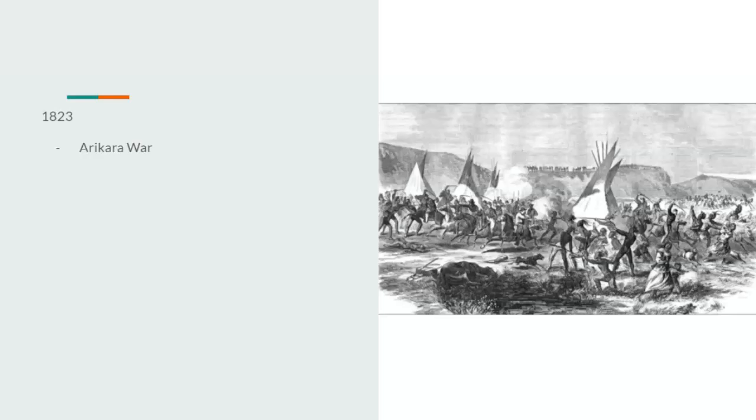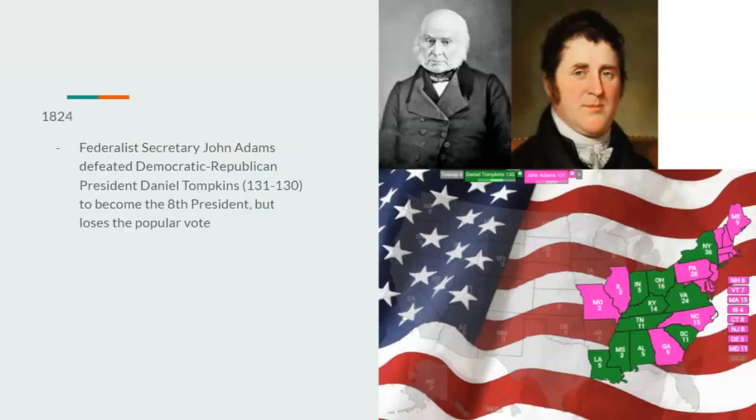Going on in 1823, the only thing is the Arikata War. I could be pronouncing that wrong. And we go on to the 1824 presidential election. As we mentioned before, Daniel Tompkins was already unpopular and he wouldn't do anything in his term that would make him even more popular. So Federalist Secretary John Adams would defeat Democratic Republican President Daniel Tompkins 131 to 130 to become the 8th president.